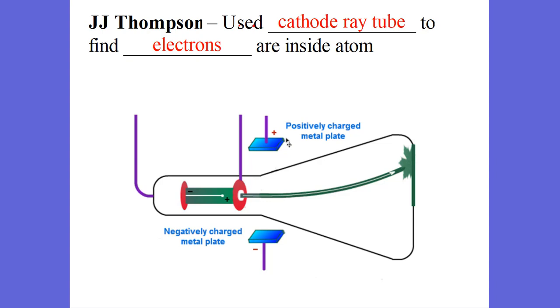He used a cathode ray tube in order to find electrons inside the atom, and so he found the particle behavior of an electron. And so you can see he had a stream of electrons. This is how we used to do old TVs. We had a positive magnet, a negative magnet, and guess what?